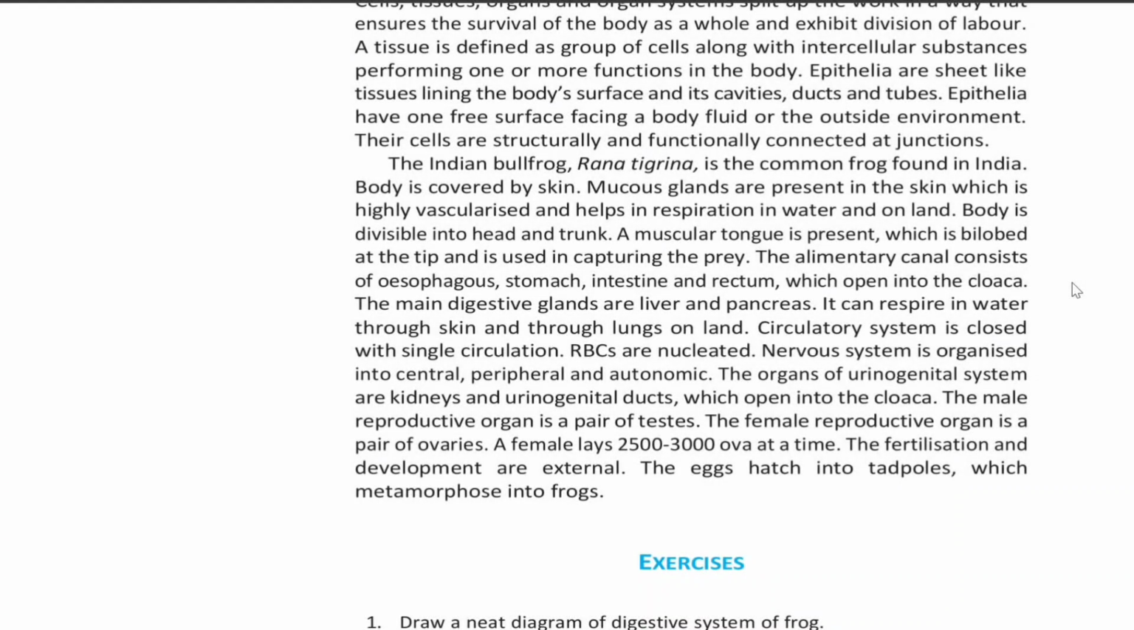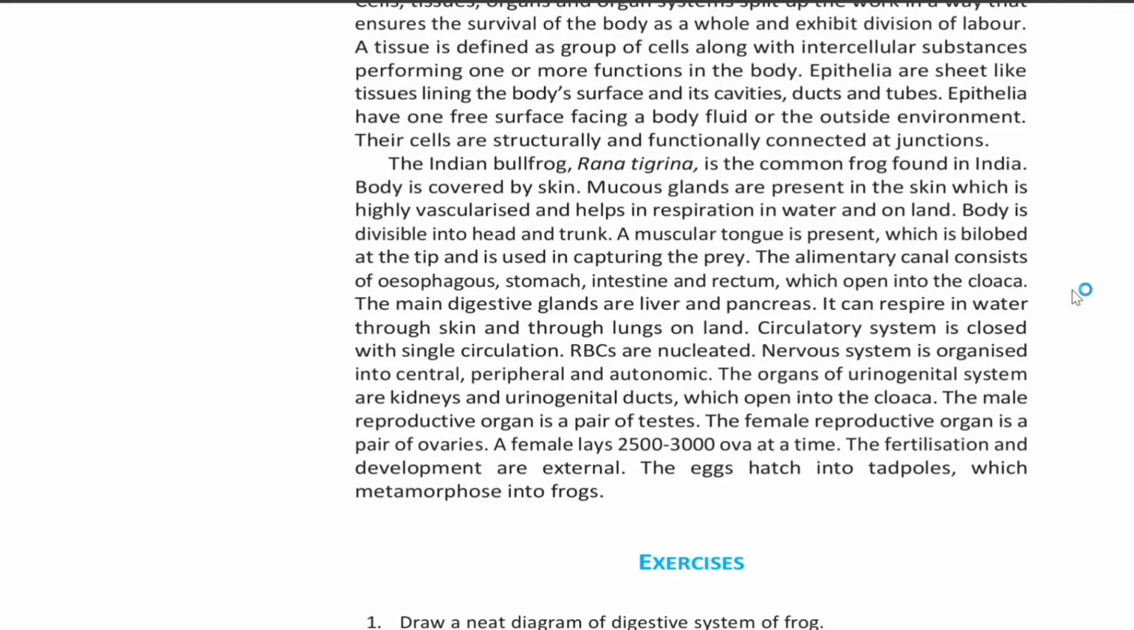The Indian bullfrog, Rana tigrina, is the common frog found in India. Body is covered by skin. Mucous glands are present in the skin, which is highly vascularized and helps in respiration in water and on land. Body is divisible into head and trunk. A muscular tongue is present which is bilobed at the tip and is used in capturing the prey.